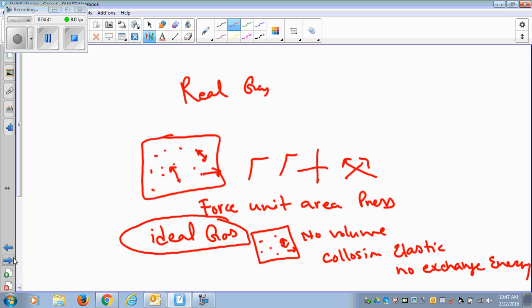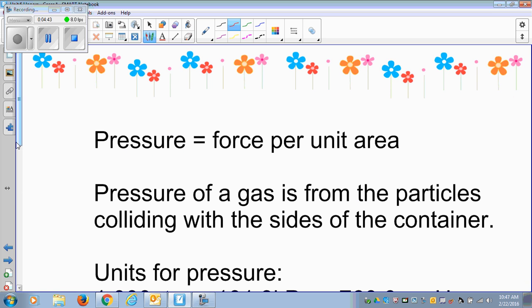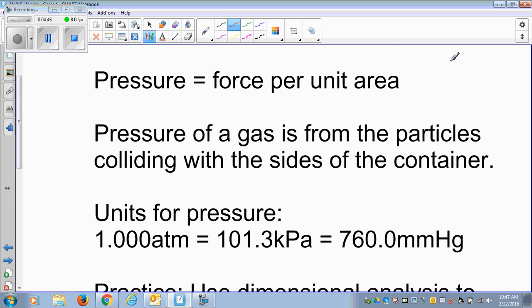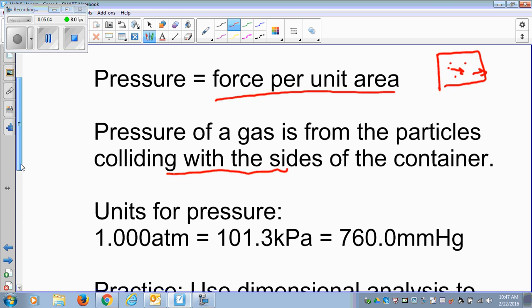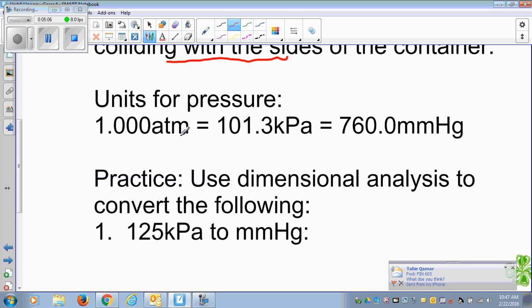Okay. Next thing we want to talk about is the pressure that I've been discussing. Whenever a gas particle hits another gas particle, they exert a force, and that force is called pressure. Okay, so force per unit area is called pressure. Pressure of a gas is from the particles colliding with the sides of the container and with each other. And the units for the pressure are three. I have atm. Okay, atm is atmospheric pressure.